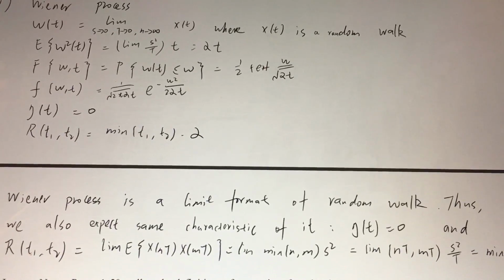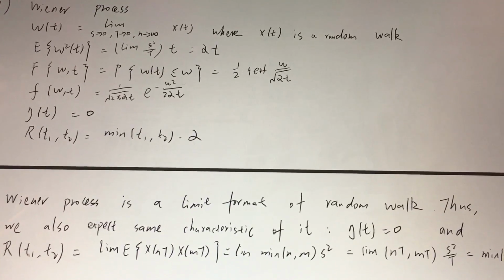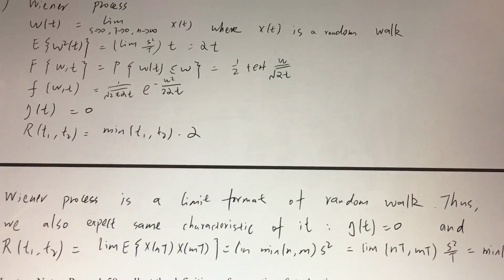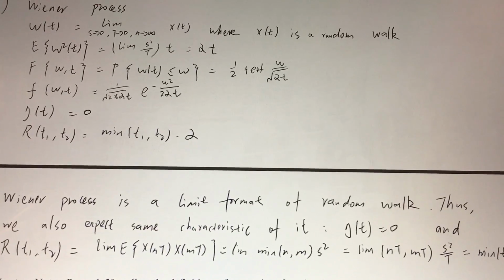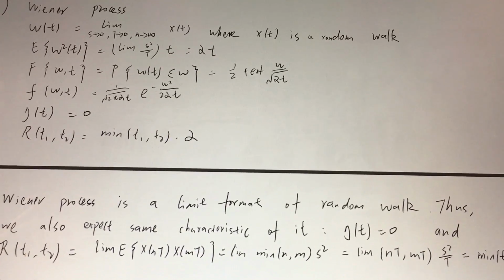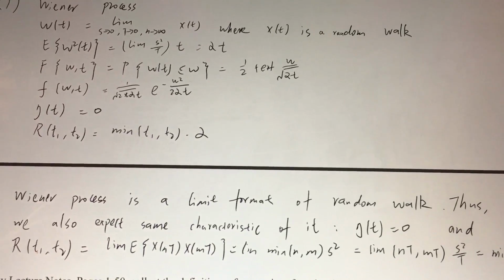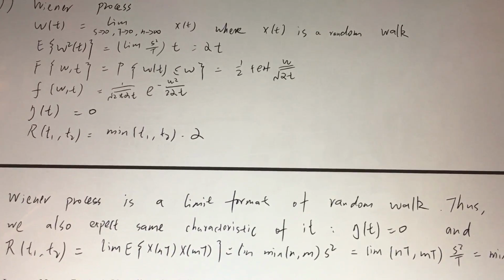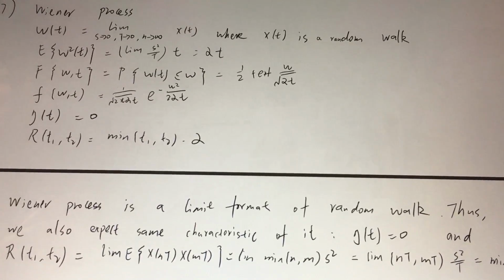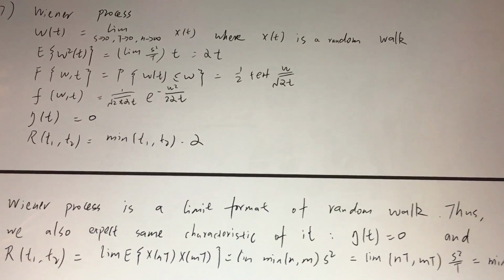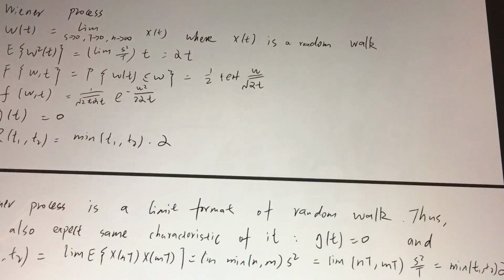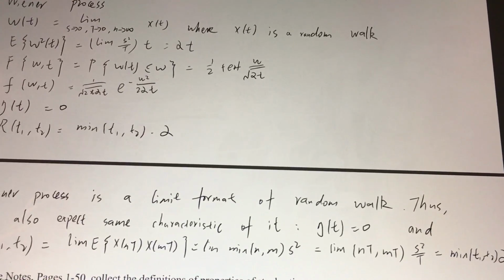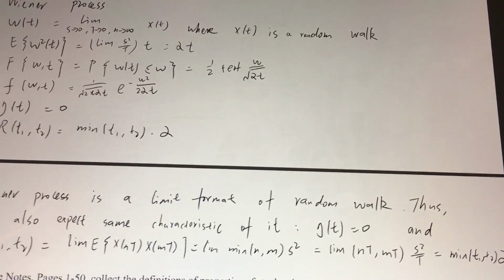Thus, it also inherits some characteristics: the mean is 0, and the autocorrelation function is the limit of the autocorrelation function of the random walk. So we get the result, the minimum of t1 and t2 times alpha.